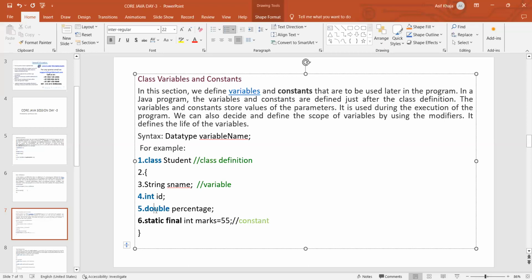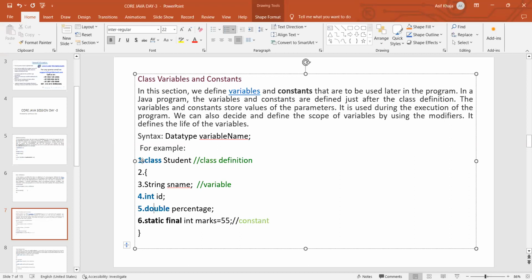Scope means what is accessible. For example, here I have created one variable called string sname. What is the scope of that variable? Scope means the lifetime of this variable, from where to where it is accessible. We can get to know the scope of any variable by the modifiers we have in Java. With that, we are able to find the scope of the variables, and it defines the life of the variables.